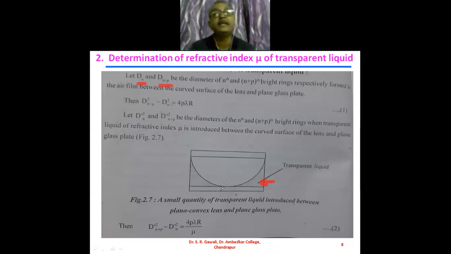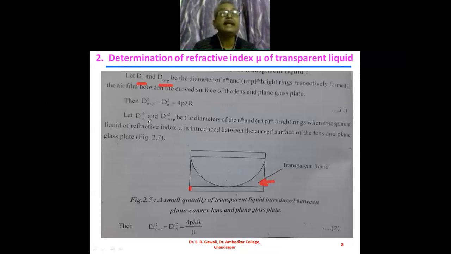Now what we do is introduce a small amount of transparent liquid of refractive index mu between the convex surface of the plano-convex lens and the plane glass plate. So this is the plane glass plate, and this is the convex surface of the plano-convex lens, and here there is the air film. Now we will replace the air film by the transparent liquid of refractive index mu.